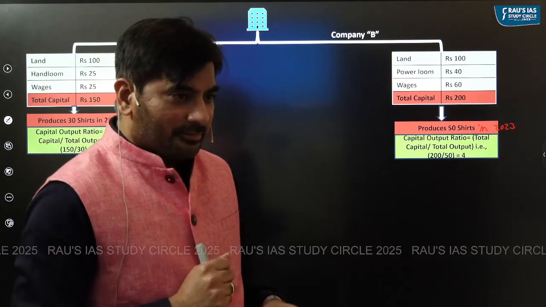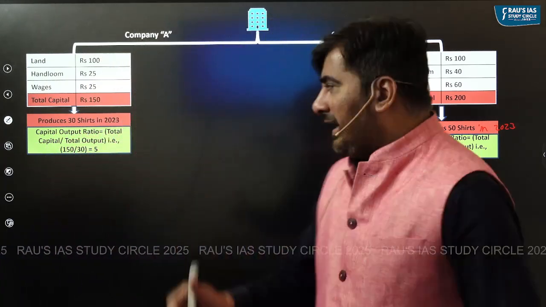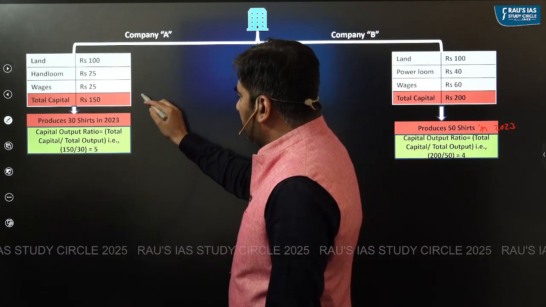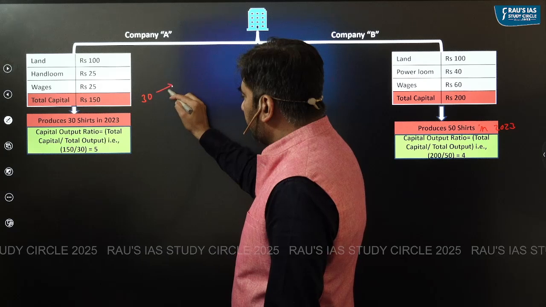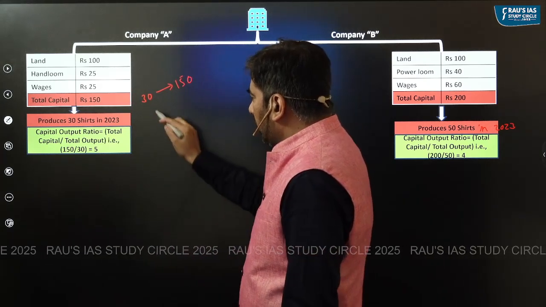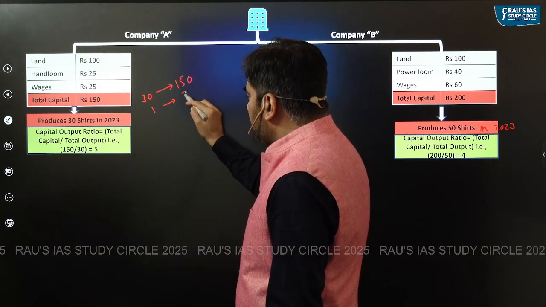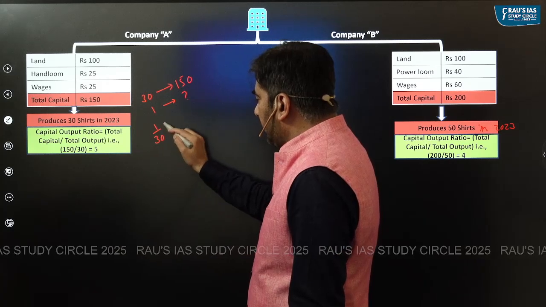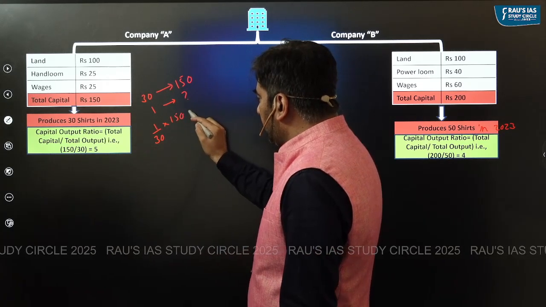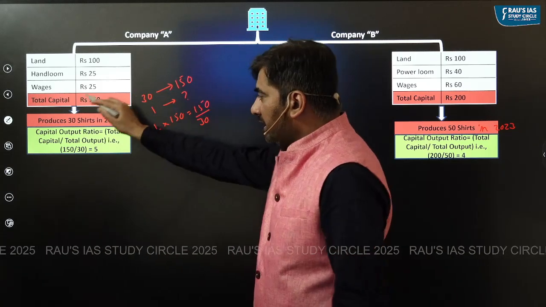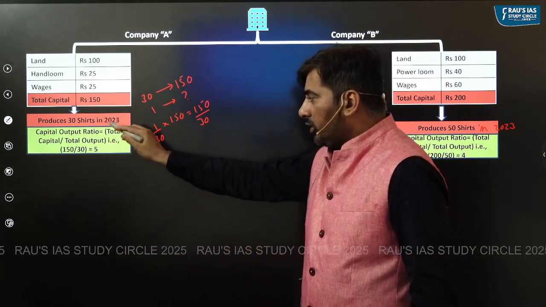Think like this. It's like saying, to produce 30 shirts, the company needs a total capital of 150. To produce one shirt, how much capital does the company need? So 1 by 30 into 150, which is 150 divided by 30. What is 150? Capital. What is 30? Output.